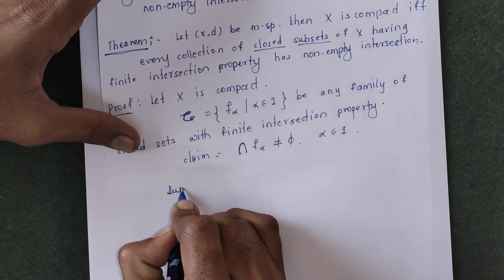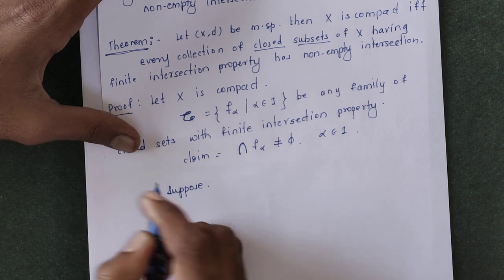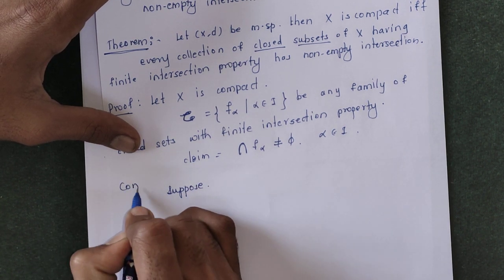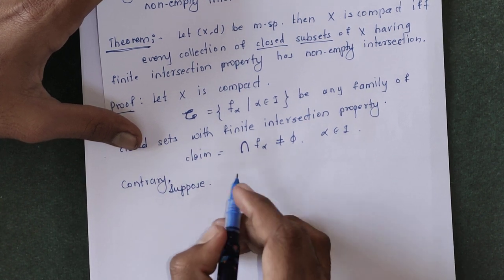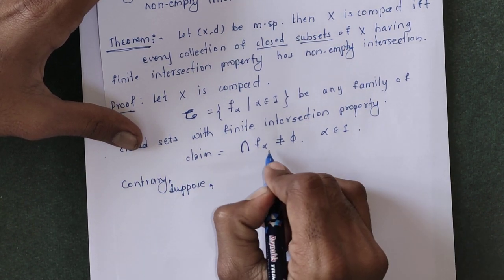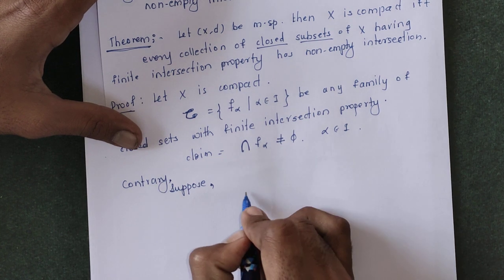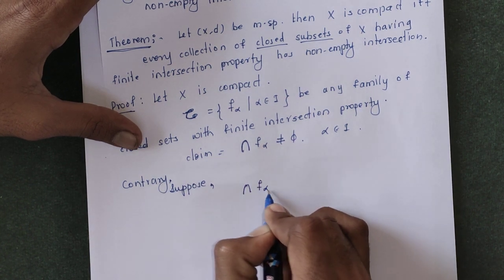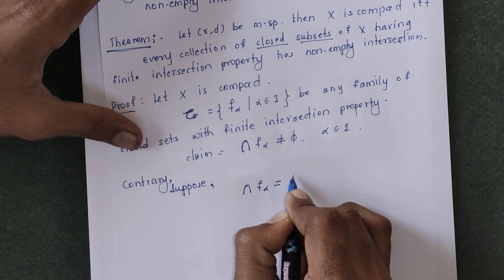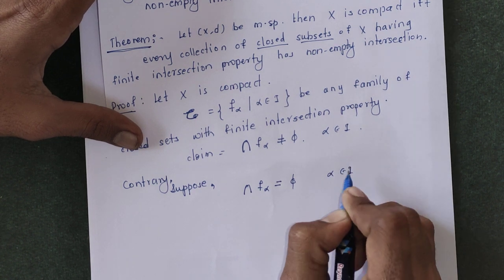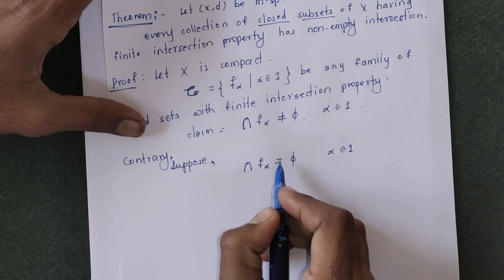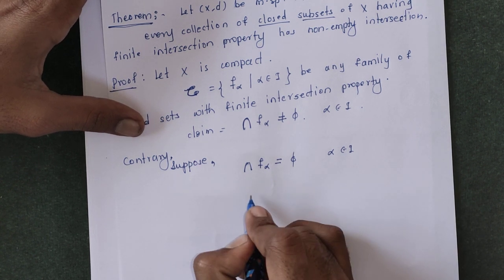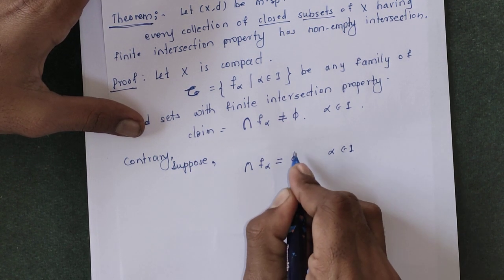So suppose, on the contrary, the intersection of F alpha is equal to phi for alpha belonging to the index set. Then if you take the complement, the complement of the intersection of F alpha is phi complement.